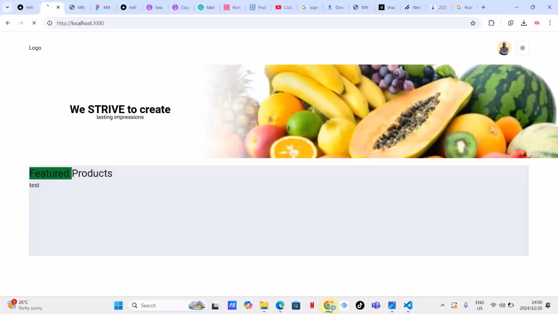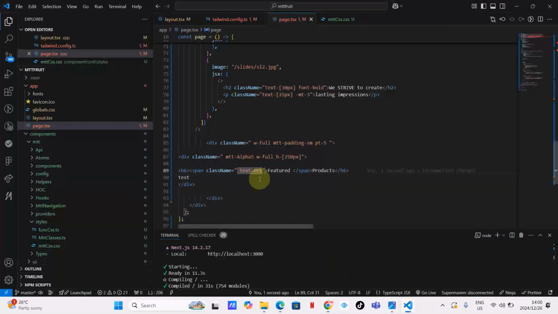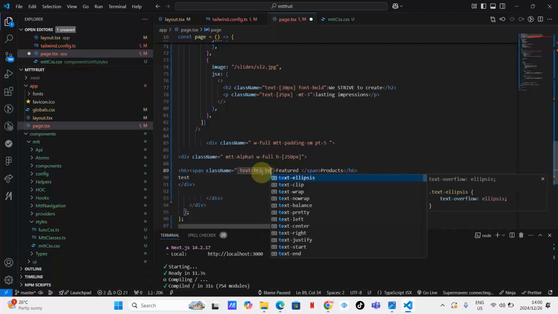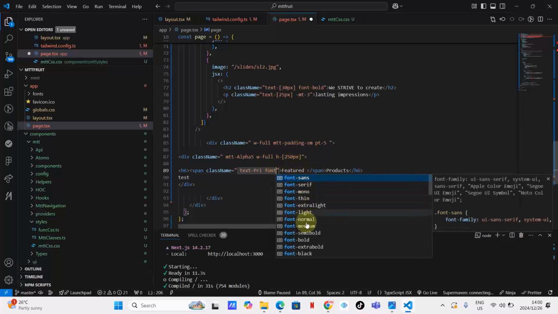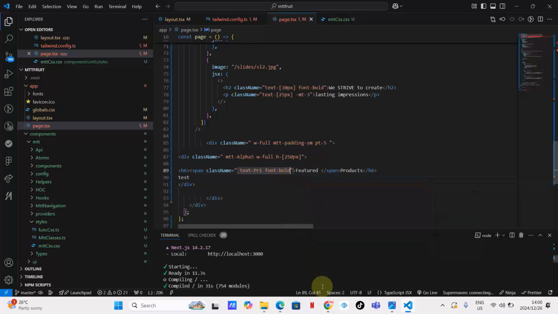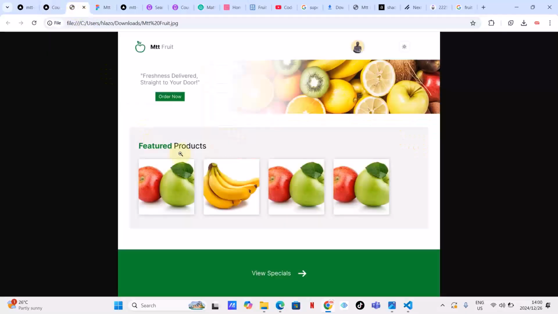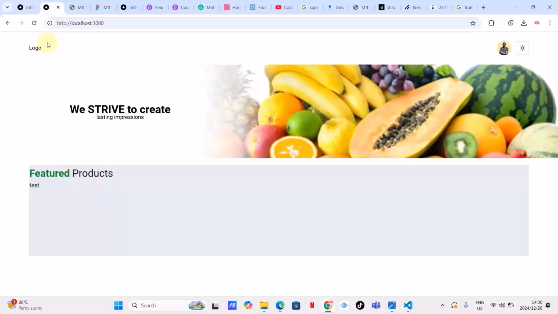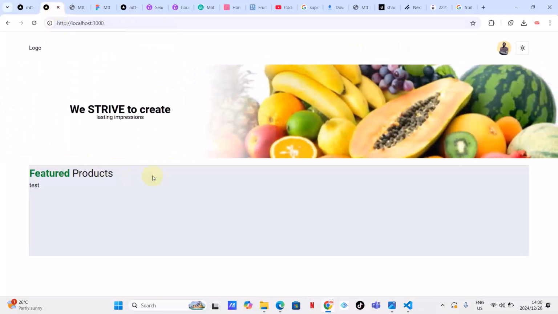Let's see if that is going to be the case. Yes, okay. And then what I want to do now, I want to put bold. Font bold, I think. Okay, let's go back and see. Is this going to be bold? Yes. Featured products. I'm happy with this, guys. Feel free to manipulate it as you wish. And then what about the padding? Yes, we do have the padding there.